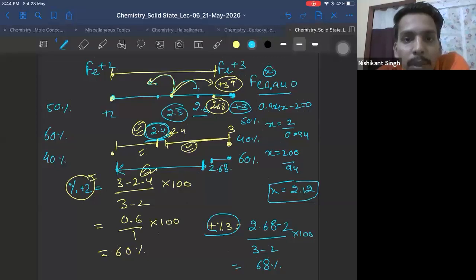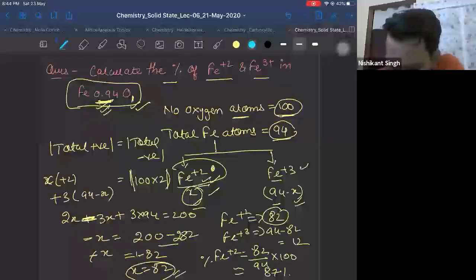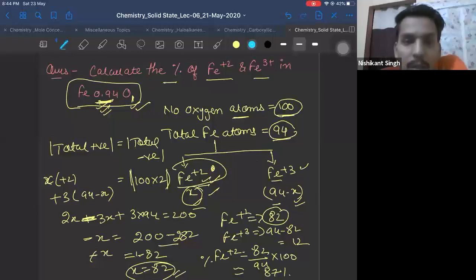Thank you, Pradeep. Shreyas, sir, please explain why you did 0.94 into 2. Just a minute, Shreyas. 0.94 into minus 2? Shreyas, I did not do that. Where did I do 0.94 into minus 2? Shreyas, I have not done that.